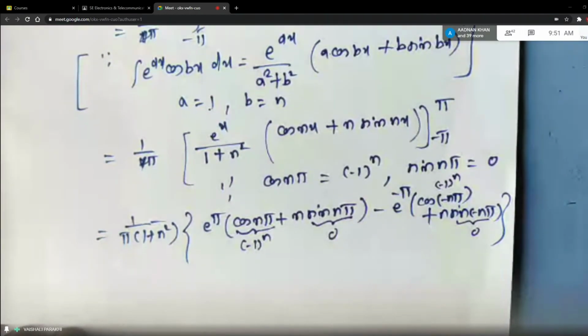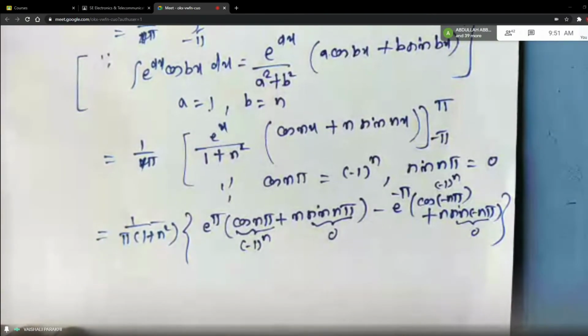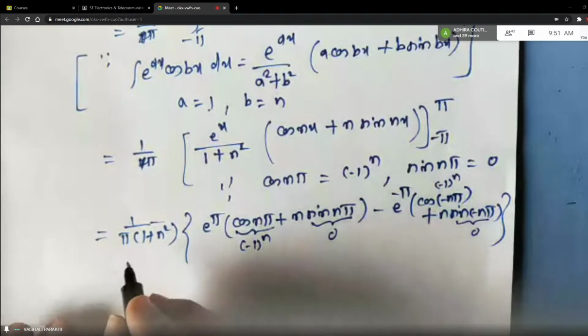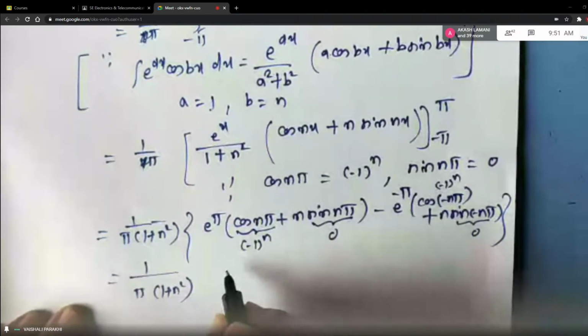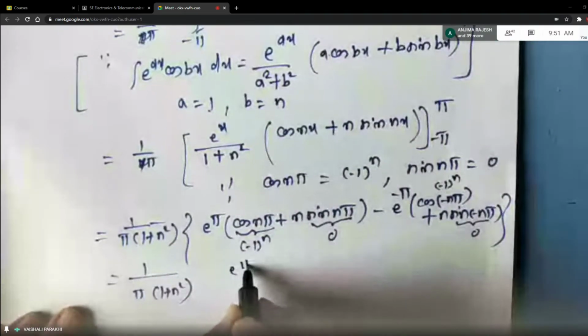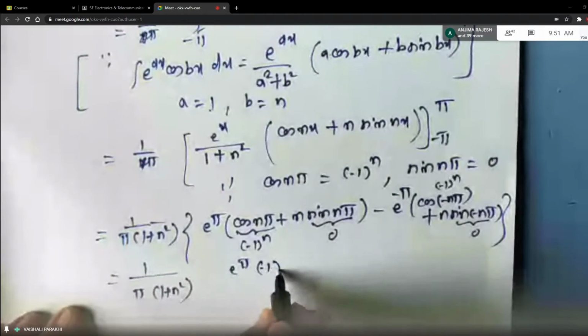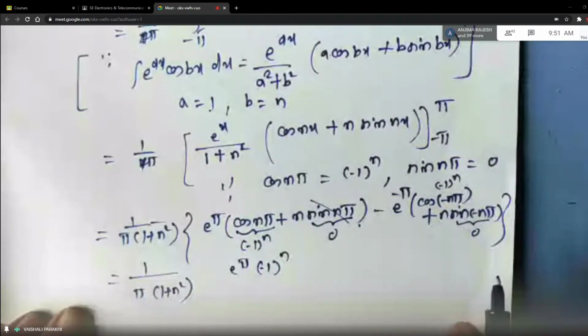So minus n will come out. So sine of n pi is 0. Okay. So wherever there is sine, the terms are vanishing for both upper and lower limits. Correct? So let us write the next step. 1 upon pi, 1 plus n square. This is e raised to pi into minus 1 raised to n. This term is vanishing, students.